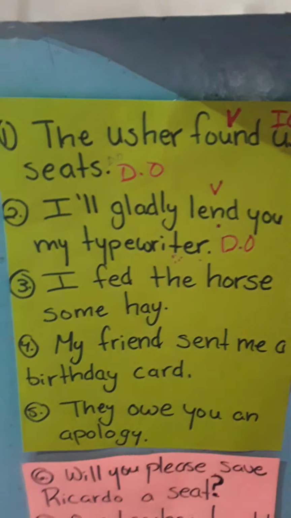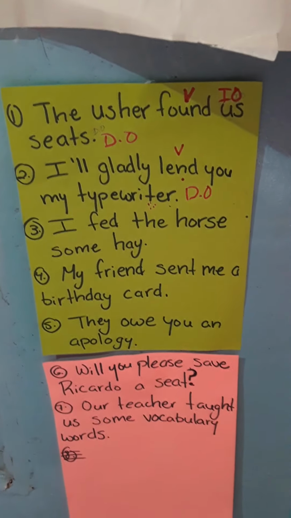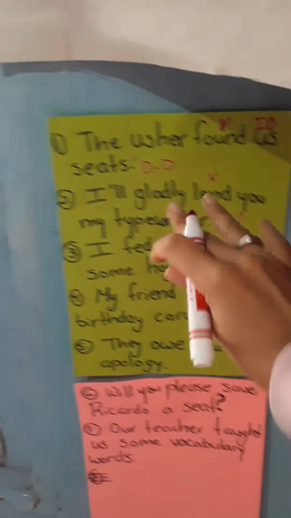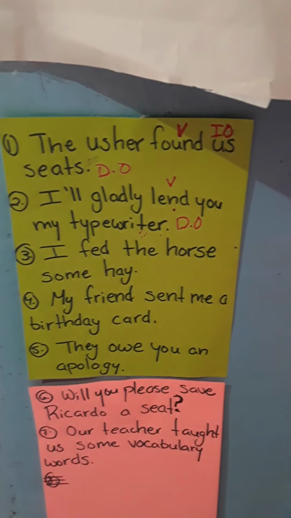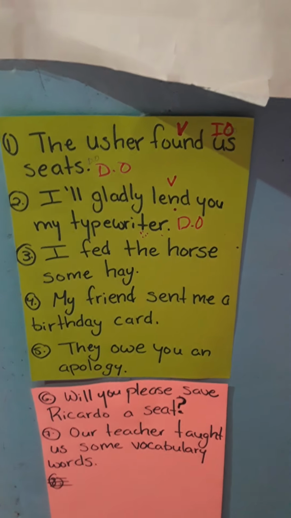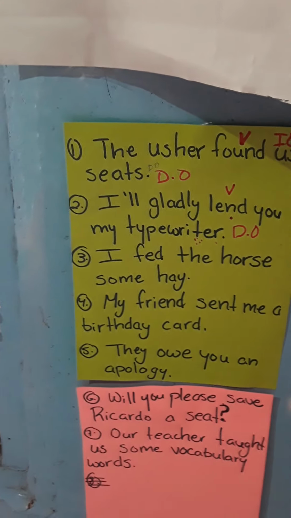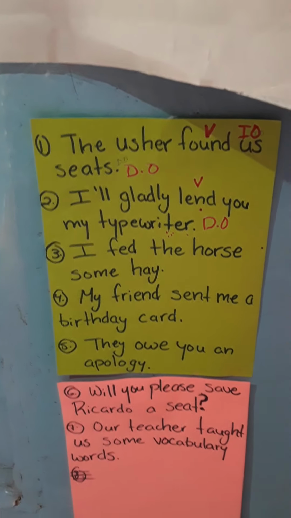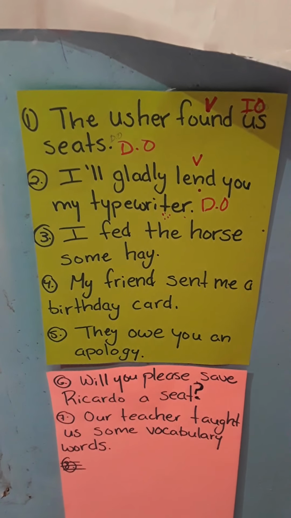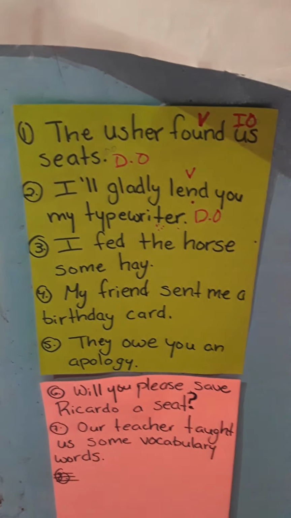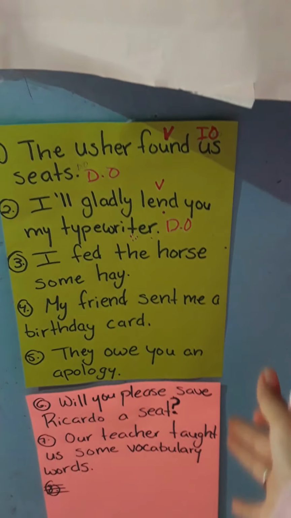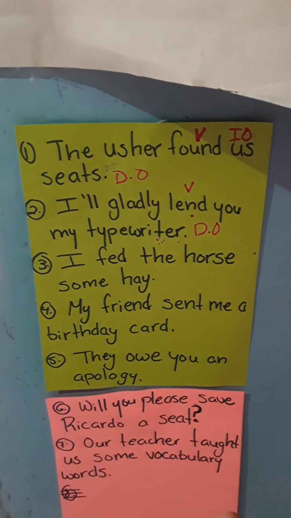The verb, this is an adverb. It doesn't affect the sentence. So a sentence can be short, straight to the point with just the subject, the verb, and the direct object. Or it could be a bit longer. It could have adverbs, adjectives, other parts of speech in between them. That does not really affect the placement of the objects, and it doesn't mean that there is no direct object or that gladly, which is an adverb, could be a direct object or an indirect object.